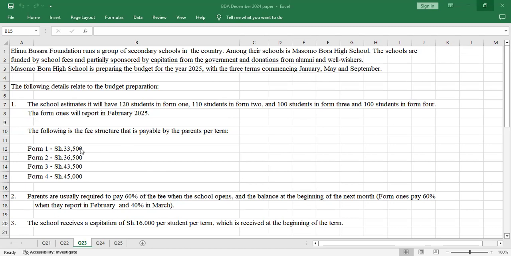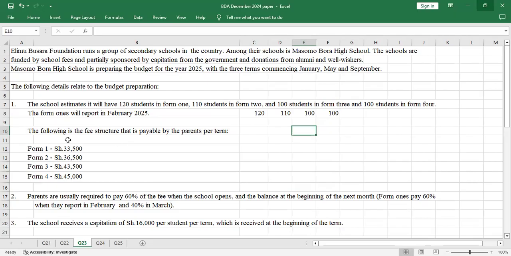Number 1, the school estimates it will have 120 students in Form 1. So allow me just to write it here. 120 in Form 1. Then 110 students in Form 2. 100 students in Form 3. And 100 students in Form 4. Full stop. The Form 1s will report in February 2025.